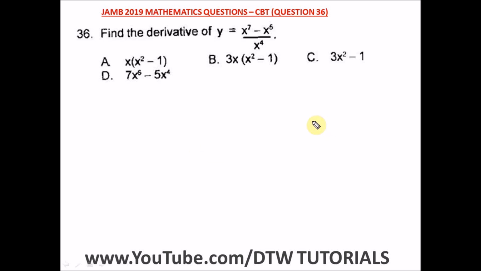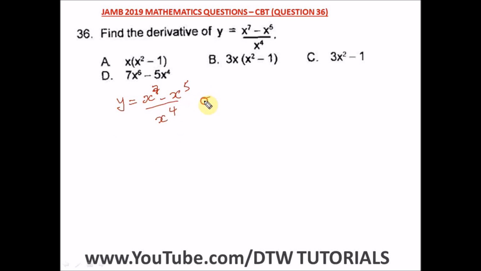Question 36 of the JAMB 2019 Mathematics Past Question, that's a UTME CBT exam. It says find the derivative of y is equal to this. So it means we're differentiating this. All right, so we have here y is equal to x raised to the power 7 minus x raised to the power 5, all divided by x raised to the power 4. Let's simplify this.